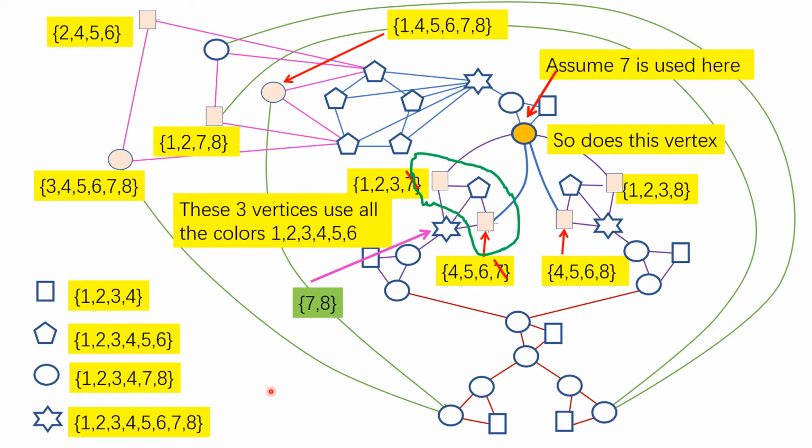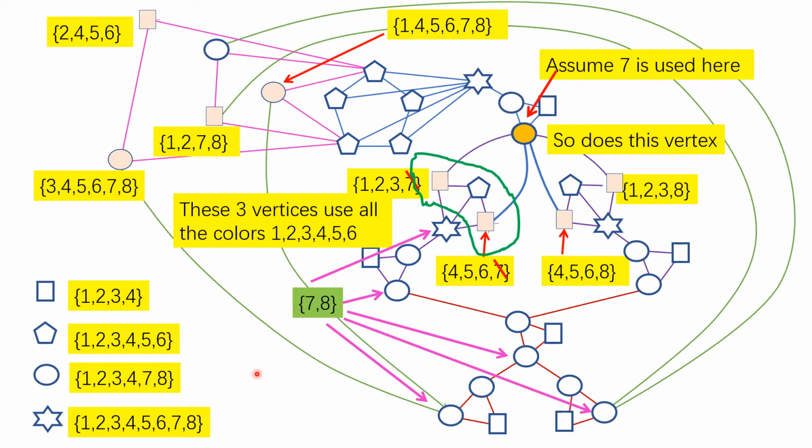And this implies that this vertex also has to use 7, 8 because you look at this vertex, this is the list assignment, but 7, 8 is used by its neighbor, so you can only use 1, 2, 3, 4. And this is also 1, 2, 3, 4. So these 2 together use all the 4 colors 1, 2, 3, 4. Therefore, this vertex can only use 7, 8. Now, for the same reason, this has to use 7, 8. This has to use 7, 8. This has to use 7, 8.